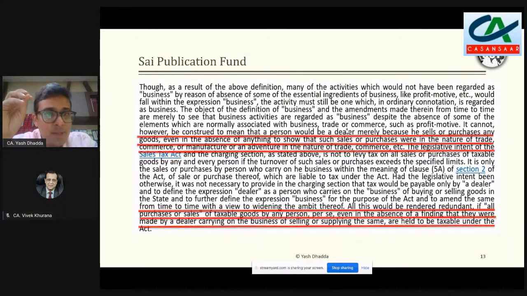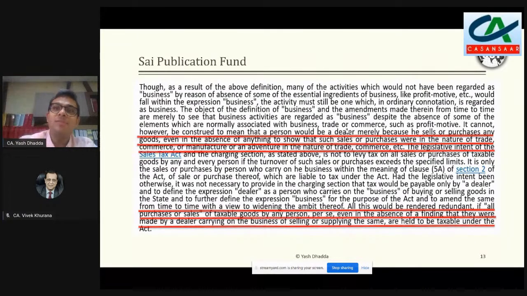So it cannot be construed to mean that a person would be a dealer merely because he sells or purchases any goods, even in the absence of anything to show that such sale or purchase were in the nature of trade, commerce or manufacture, or an adventure in the nature of trade, commerce, etc. And then you read the last line again, which is very important. All this would be rendered redundant if all the purchases or sales of taxable goods by any person per se, even in the absence of a finding that they were made by a dealer carrying on the business of selling or supplying the same, are held to be taxable under the Act.